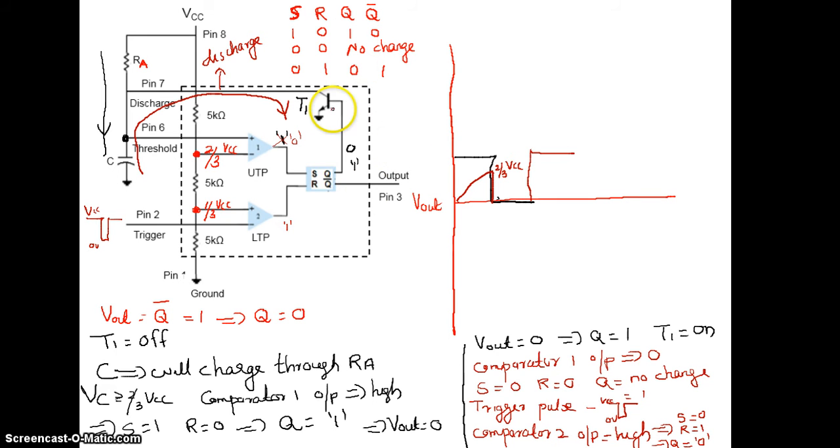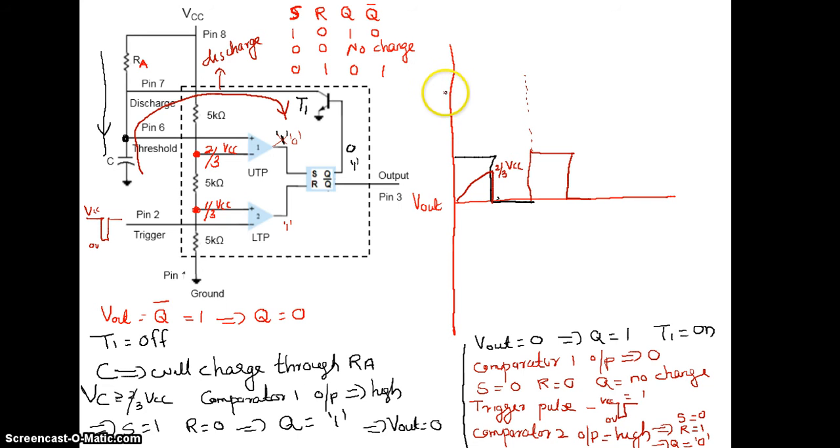Now if it is 1, then this transistor will be off, and again the capacitor will charge. After the charging, if its voltage exceeds 2 by 3 VCC, this will be 1, set 1, Q will be 1, Q bar will be 0. So automatically after the time, the output will go to 0. So the 1 to 0 transition is automatic, but from 0 to 1 you need a trigger pulse. It simply will not go by itself. So here I need to apply a trigger pulse.